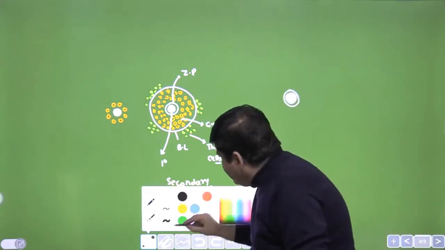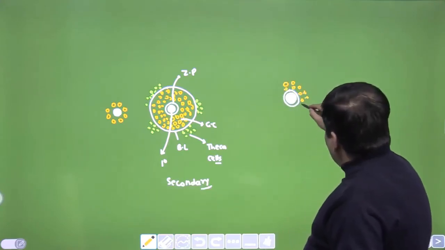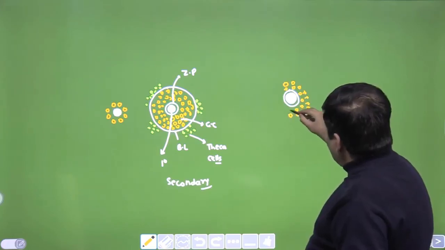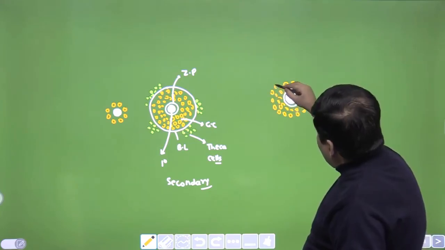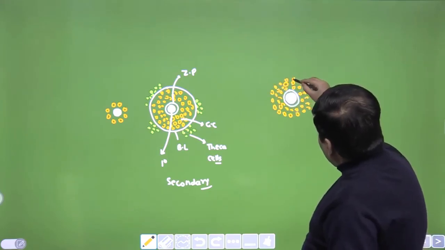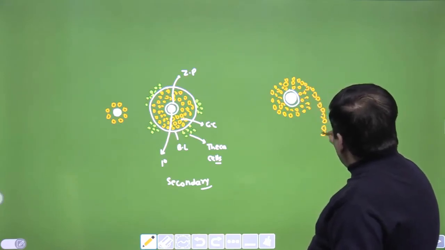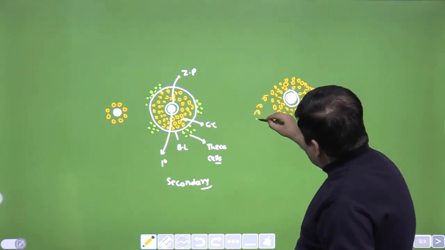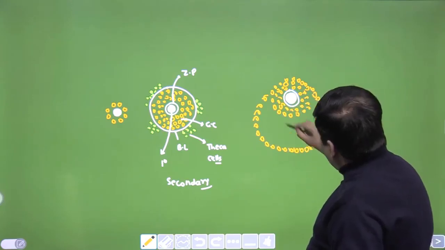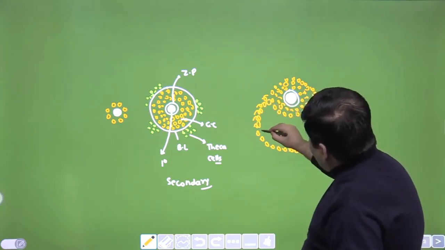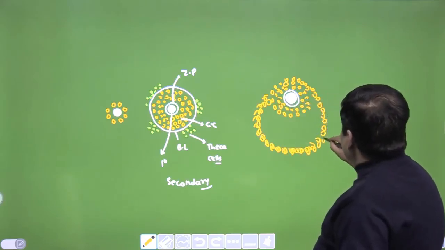Because of the accumulation of the fluid, there are some cells that will surround this particular oocyte at one end. You can see that this is a group of cells that is surrounding or suspending this oocyte, and there are some cells that will be formed something like this. I hope you got the idea, because what is happening is that a fluid is getting collected. So let us make a few layers of the cell.